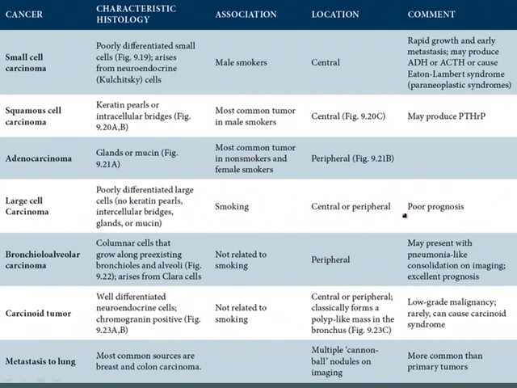Now there are a few special subtypes that are particularly high yield, so I'd like to touch on each of them. The first is called bronchiolo-alveolar carcinoma. Bronchiolo means that we're dealing with the small airways, and alveolar means that we're dealing with the air sacs. And this is a tumor that just grows along pre-existing small airways, bronchioles, and alveoli. It arises from a cell called the Clara cell in the lung.